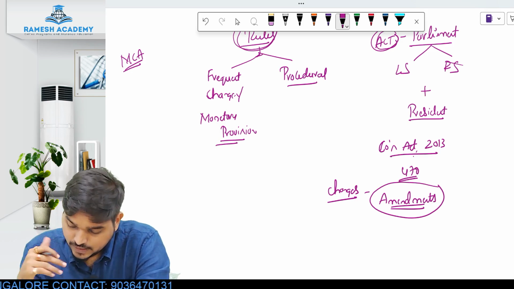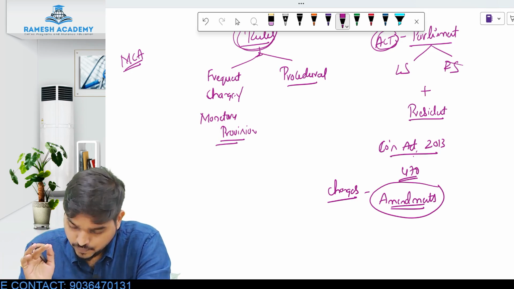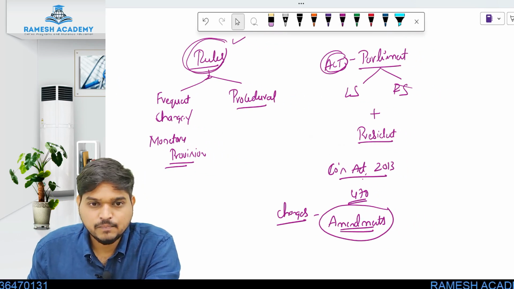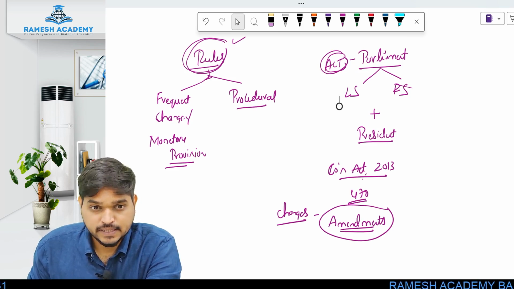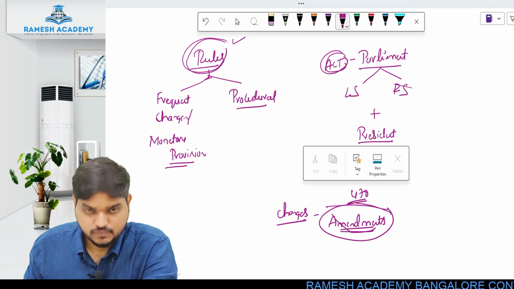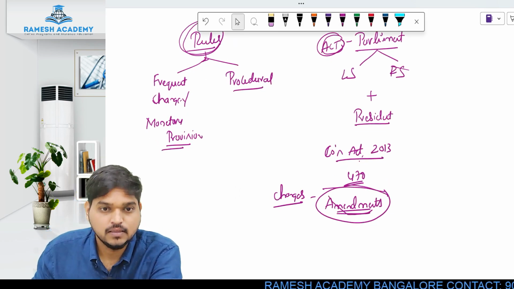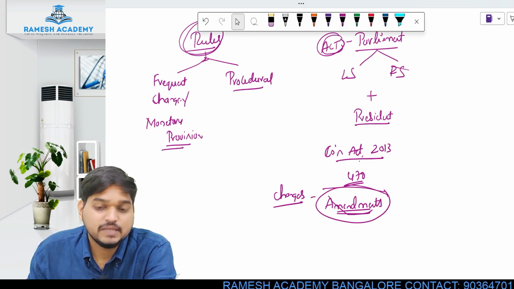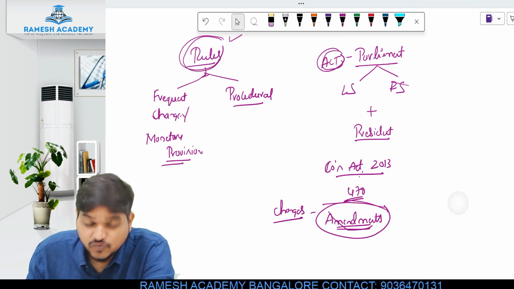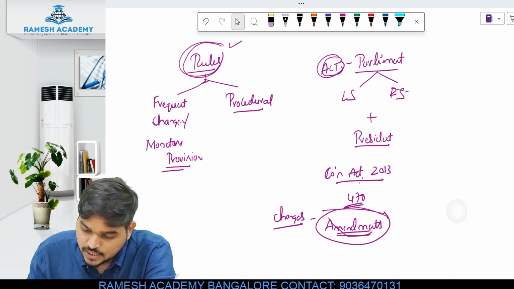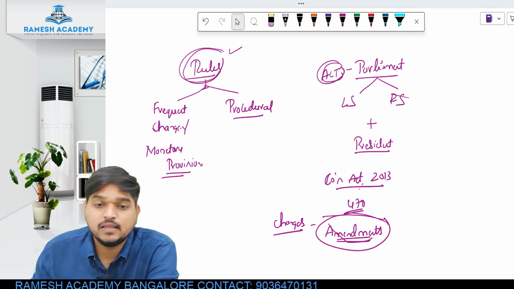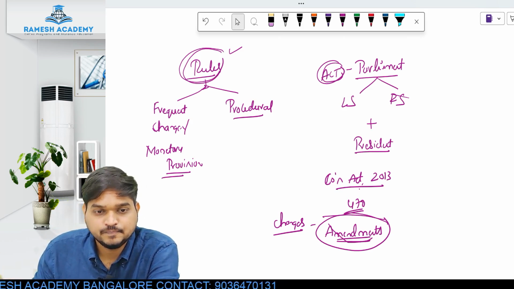Now what does it mean? It means that again you have to follow the procedure: taking the approval of Lok Sabha, taking the approval of Rajya Sabha, and taking the approval of the President. Then only you can make the amendments. That is what the procedure is. When I say as if you are making a new act, it implies that you have to again take the permission of Lok Sabha, the approval of Rajya Sabha, and the approval of the President. Only then you can make the changes.